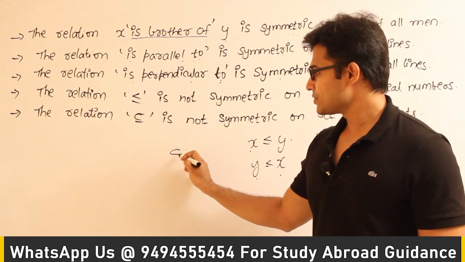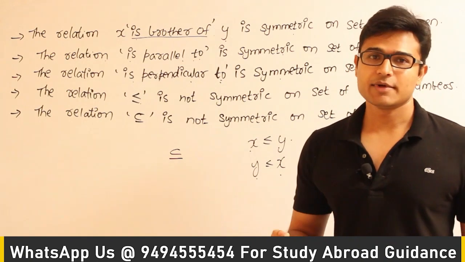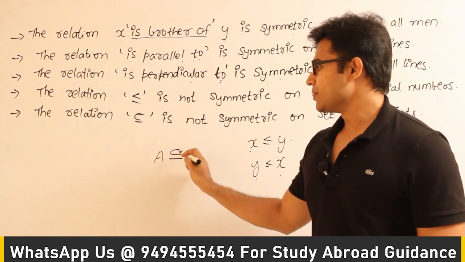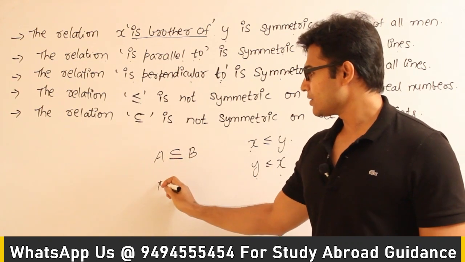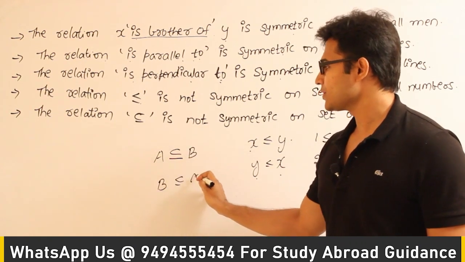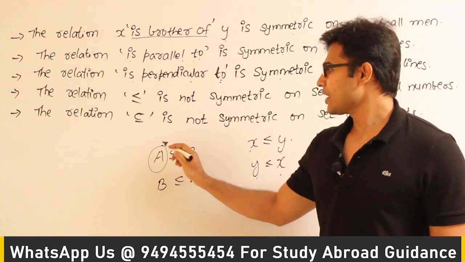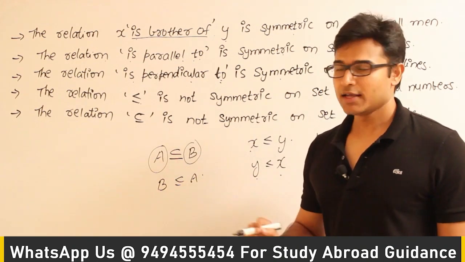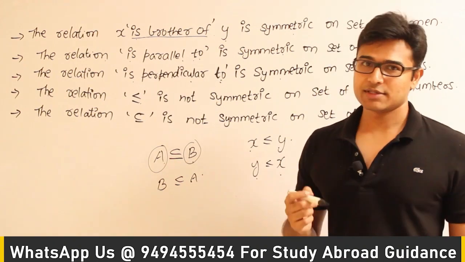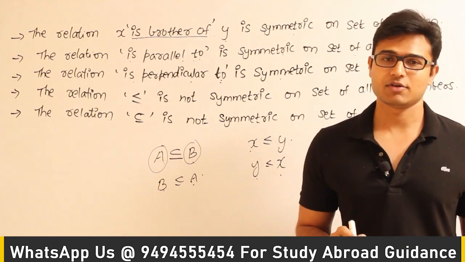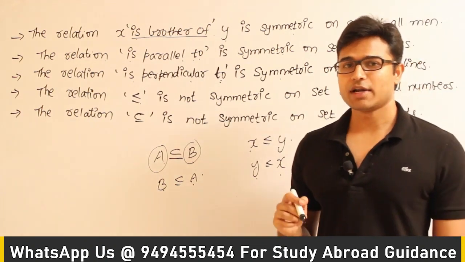Similarly, the relation subset is not symmetric on the set of all sets. Why? If A is a subset of B, it does not mean that B has to be a subset of A, right? So what does it mean? If you have a set A and a set B, and if (A, B) is present in the relation, then (B, A) need not be present in the relation. Got it? So this is how you should understand it.